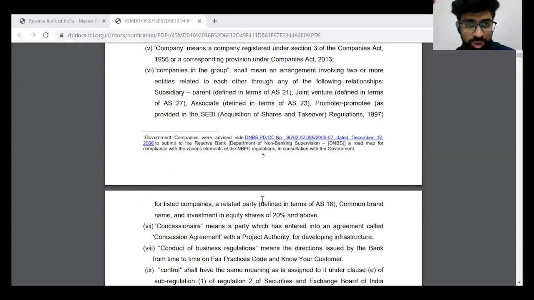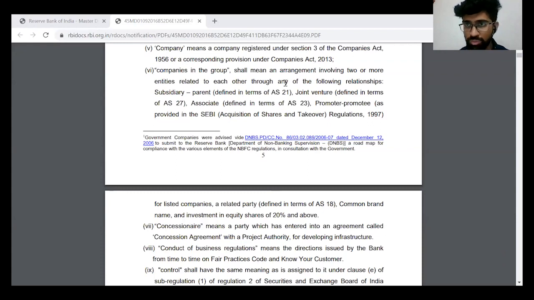In case of a listed company, the investee company should be a listed company, otherwise there is no question of determining the promoter-promotee relationship. Also included are a related party as per AS 18, which would include the corresponding standard under Ind AS, companies sharing a common brand name, and investment in equity shares of 20% or above. So this is what companies in the group mean.